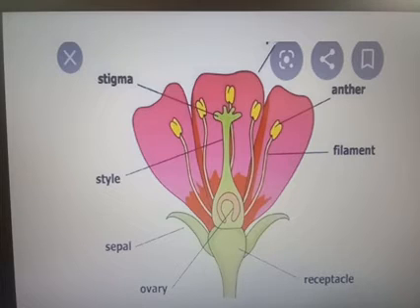Here in this flower we can see both the male part and the female part. So the flowers in which both the androecium and the gynoecium are present and functional are known as bisexual flowers or hermaphrodite flowers.